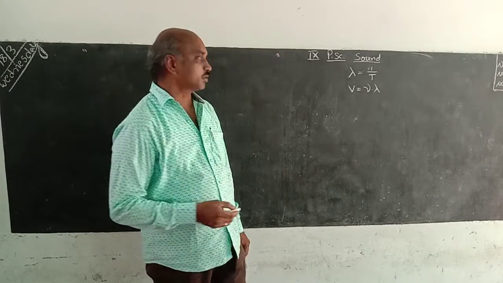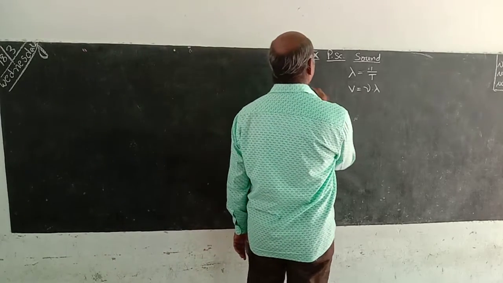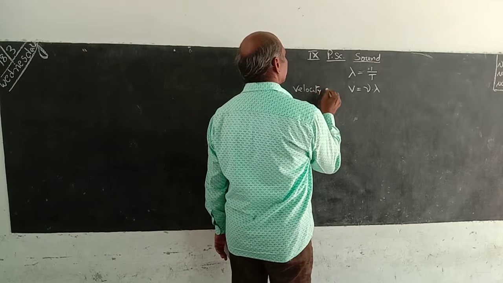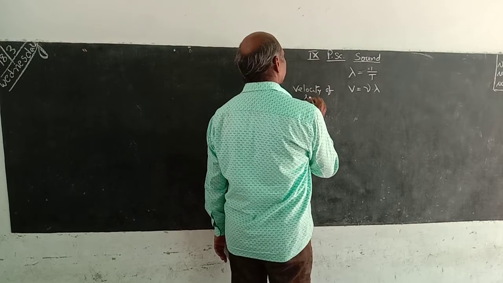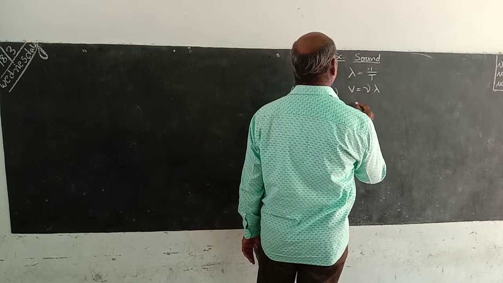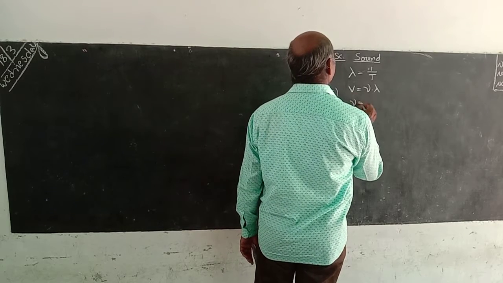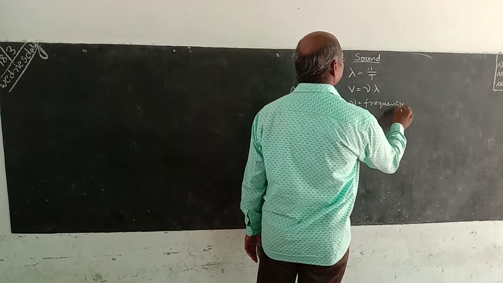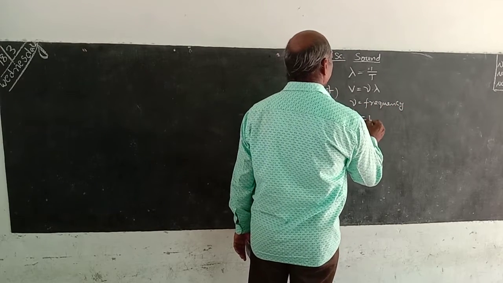Here v is the velocity of sound. This is the formula v is equal to nu lambda. Nu means frequency, lambda means wavelength.